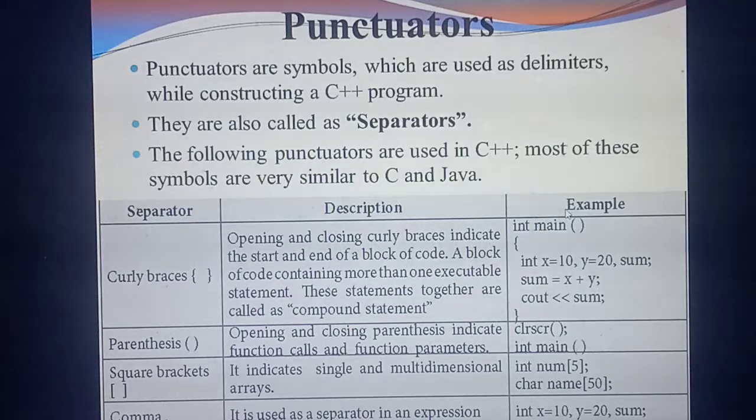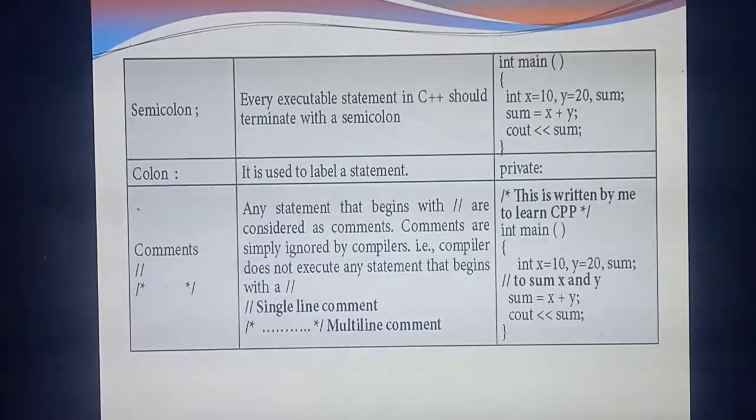Understand about punctuators? What are the punctuators you have studied here? Curly braces, parenthesis, square brackets and comma. Understand? So next one is semicolon. Each and every executable statement in C should terminate with semicolon. What's the meaning?